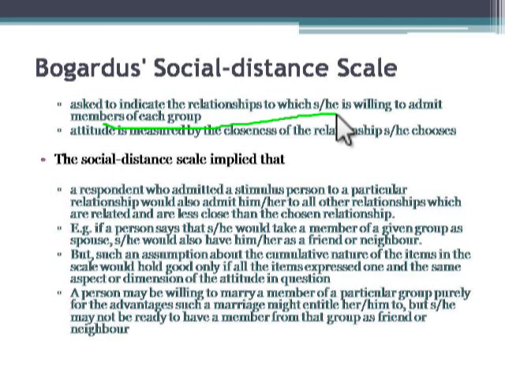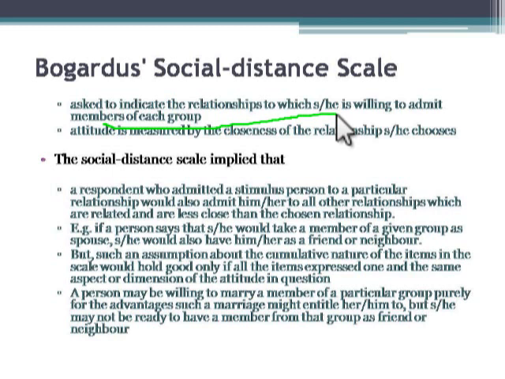For example, if you are ready to marry a person of a group only because of money that person has or some other benefit that person has, then it is less likely that you accept a member of that group as your friend or neighbor. So this problem is there in this scale.